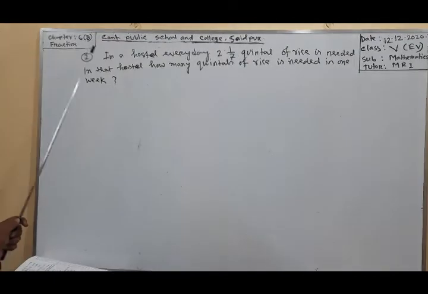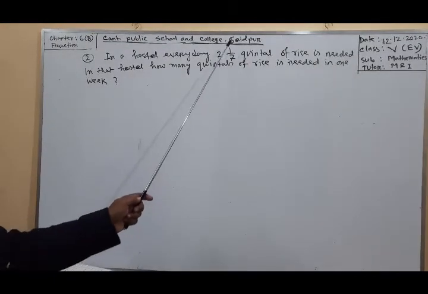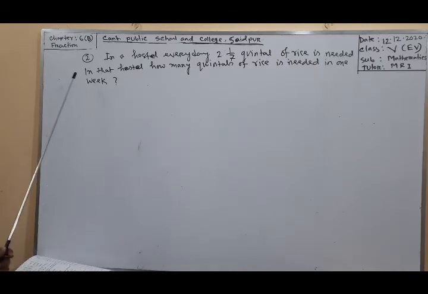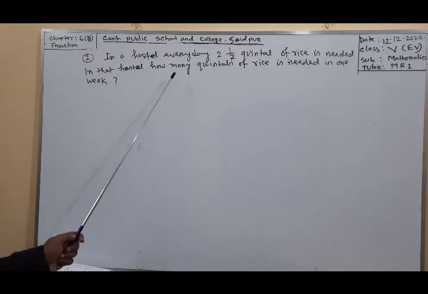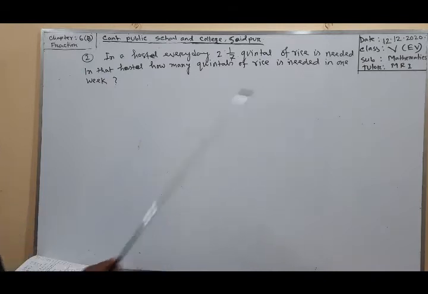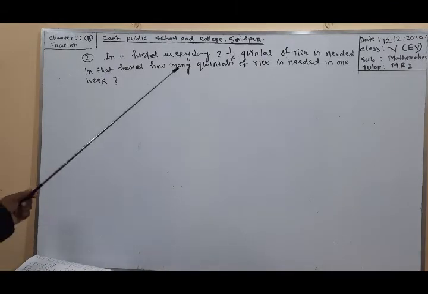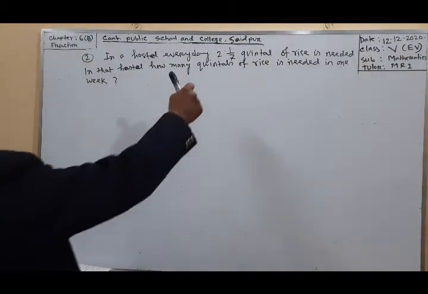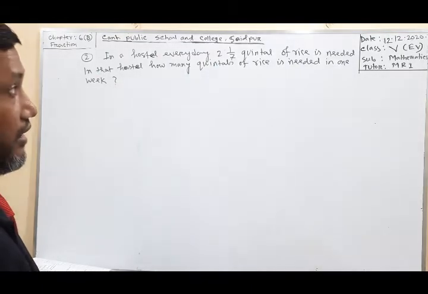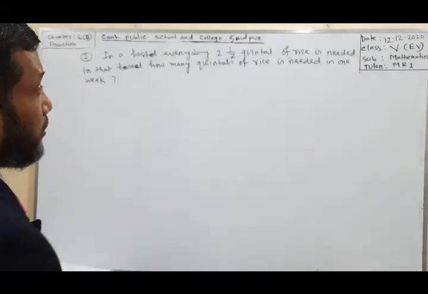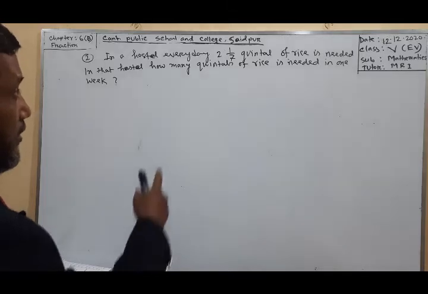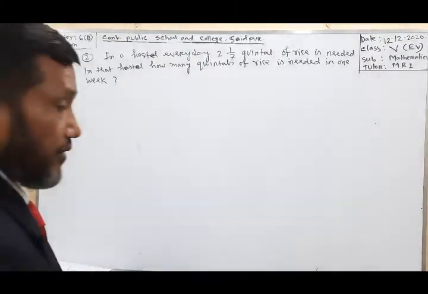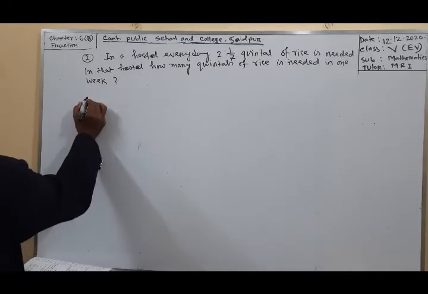I am reading this question. In a hostel, every day 2 integer 1 by 7 quintal of rice is needed. In that hostel, how many quintals of rice are needed in 1 week? In 1 day, 2 integer 1 by 7 quintal of rice is needed. So we know 1 week is equal to 7 days. So therefore for 7 days, rice needed is 7 multiplied by 2 integer 1 by 7. Okay, I am solving this.